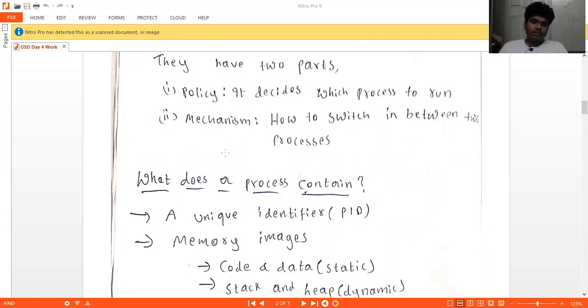So if we consider, say, program 1, program 2, program 3, program 4. Sorry, we shouldn't write it as code, we should write program 1, program 2, program 3, program 4.